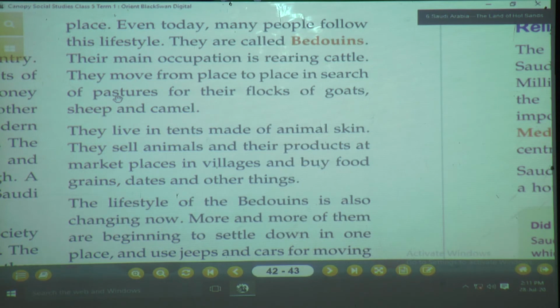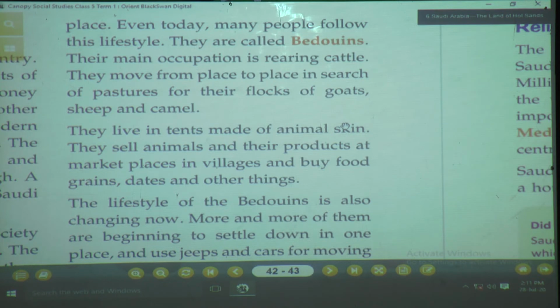Now they live in a tent made of animal skin. I had shown the picture of the tent. That tent is made from animal skin. And how do they survive then? They sell animals and their products at marketplaces and buy food, grains, dates and other things.